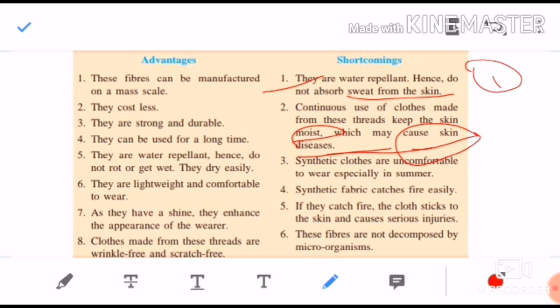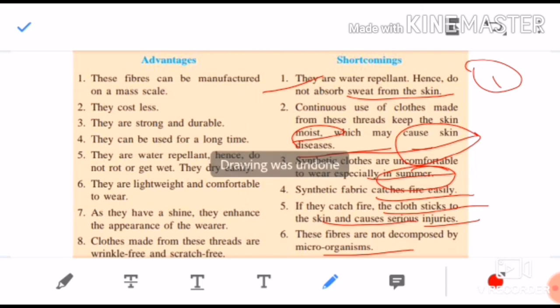Then synthetic fibers are not comfortable to wear, especially in summer. Synthetic fibers catch fire easily. If they catch fire, the cloth sticks to the skin. The very bad thing is that the cloth sticks to the skin and causes serious injuries. These fibers are not decomposed by microorganisms. They catch fire easily, so it is dangerous for human beings. So all these are the disadvantages of synthetic fibers, and these are some of the advantages of the fibers.